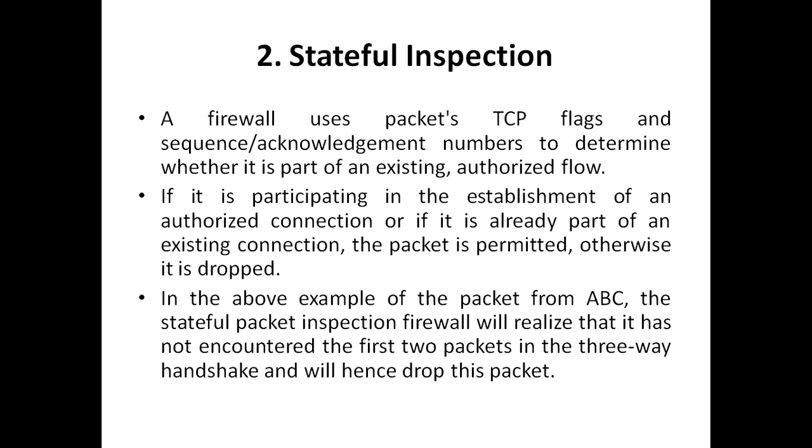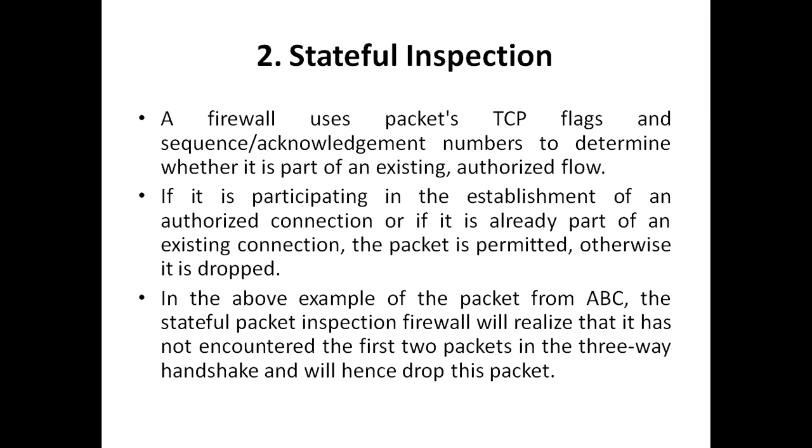Stateful inspection. A firewall uses packets, TCP flags, and sequence or acknowledgement numbers to determine whether a packet is part of an existing authorized flow. If it is participating in the establishment of an authorized connection, or if it is already part of an existing connection, the packet is permitted. Otherwise, it is dropped. In the above example of a packet from ABC, the stateful packet inspection firewall will realize that it has not encountered the first 2 packets in the 3-way handshake and will hence drop this packet.